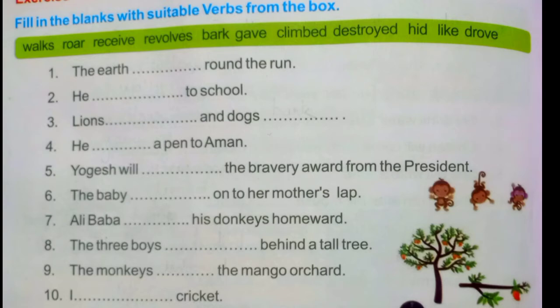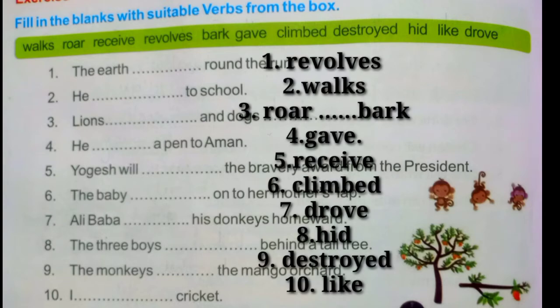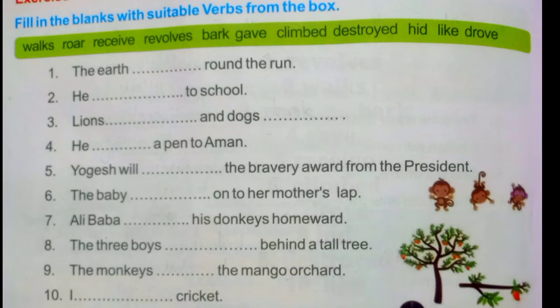The three boys dash behind a tall tree. The three boys hid behind a tall tree. Next one, the monkeys dash the mango orchard. Answer, destroyed. The monkeys destroyed the mango orchard. Next, last one, I dash cricket. I like cricket. So, the answers are revolves, walks, roar and bark, gave, receive, climbed, drove, hid, destroyed and like.